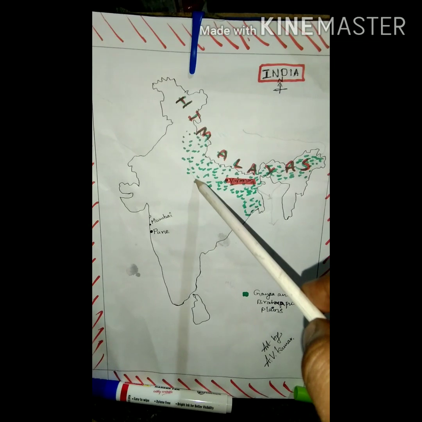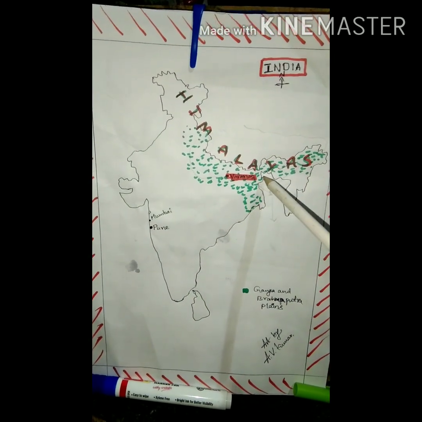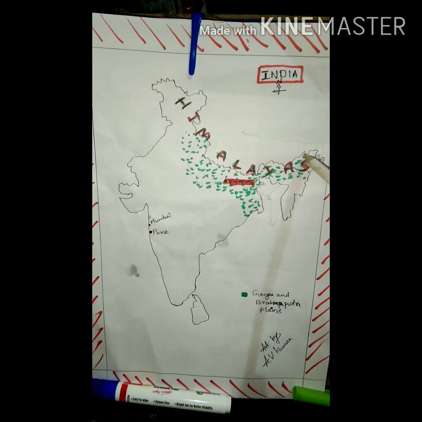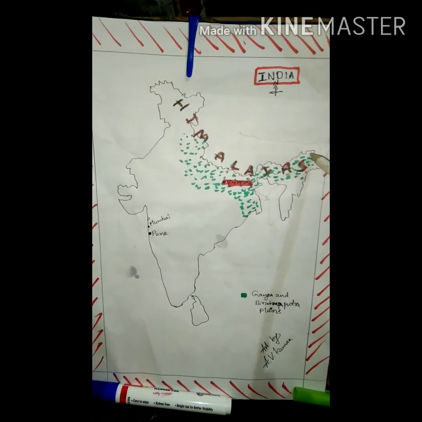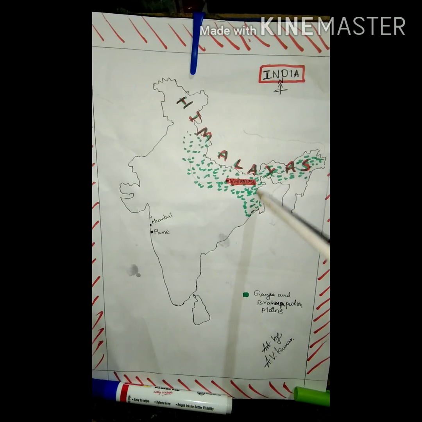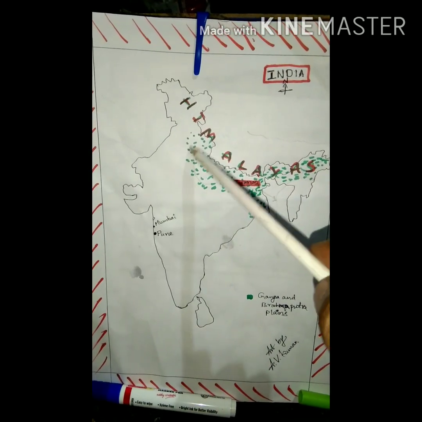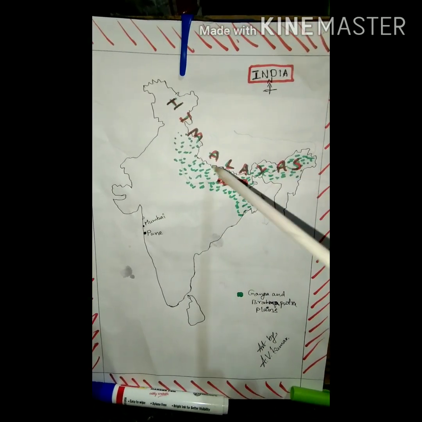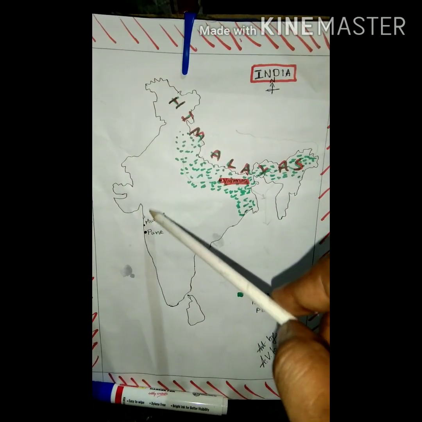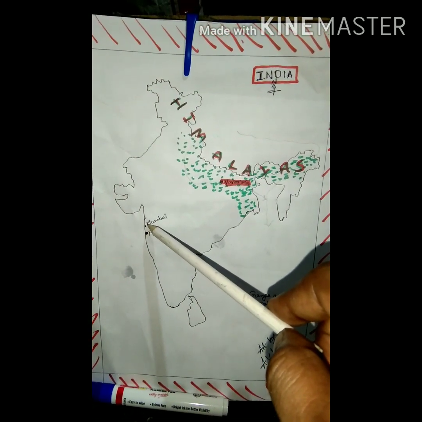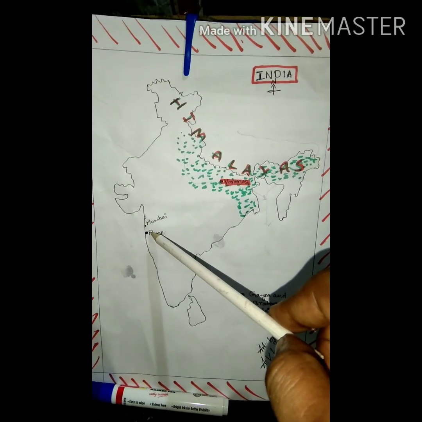See here, this total green shading area is called the Ganga and Brahmaputra plains. Next, Mumbai. Mumbai is the capital of Maharashtra. Next, Pune.